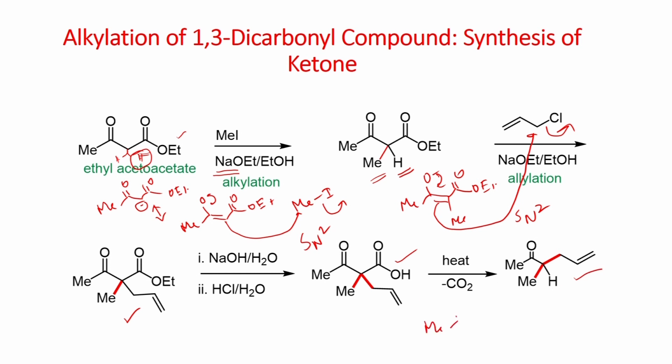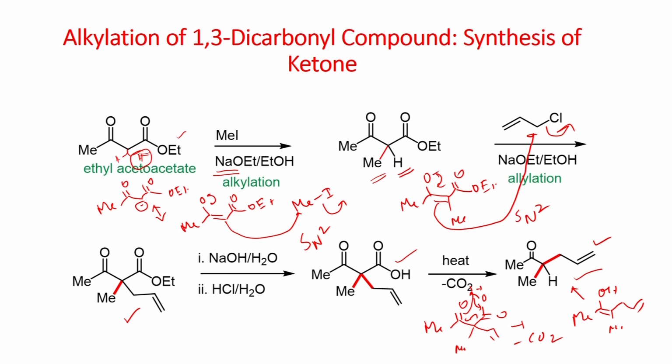So, in this way you can remove carbon dioxide, and this can convert into this keto compound.